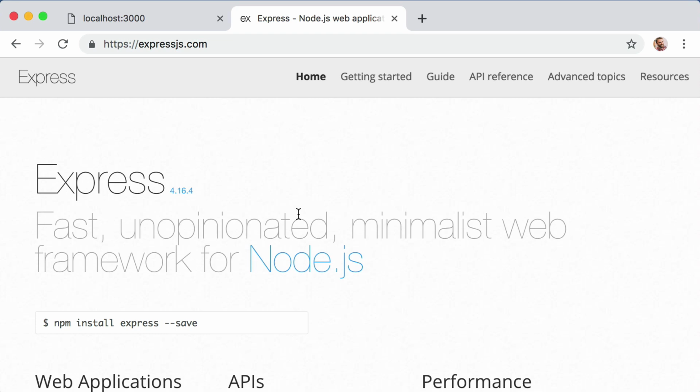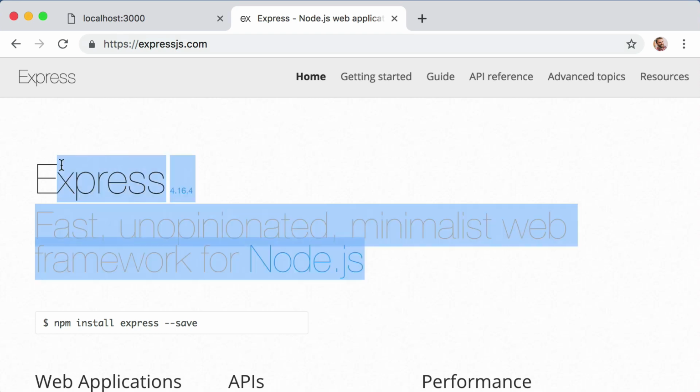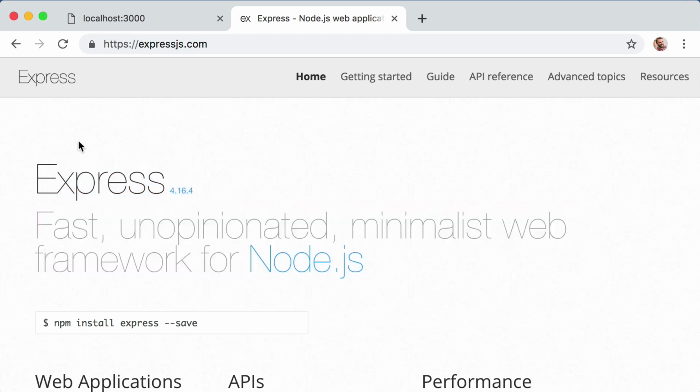You can think of it like this. Node on its own without Express is like Legos. There's all kinds of different Lego block types, some that you'll want to use, a bunch that you will not need to use, and you can use these Lego blocks to build anything. On the other hand, if we use Express, we are still using Node, but Express gives us new Lego block types that were specifically designed to be used to build the one thing that we're trying to build, a web server. If that metaphor didn't make any sense, that's okay.